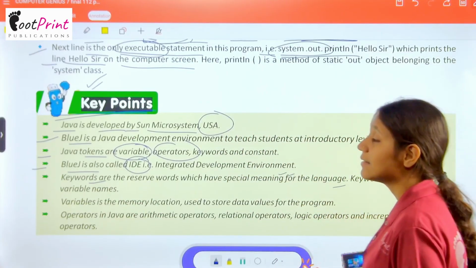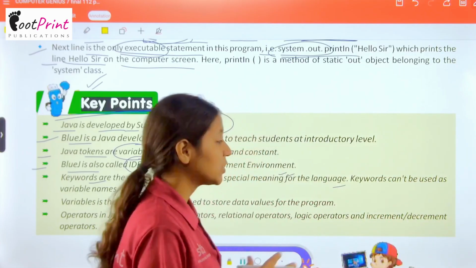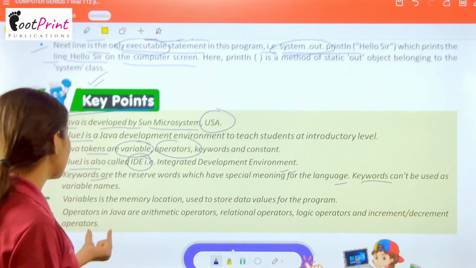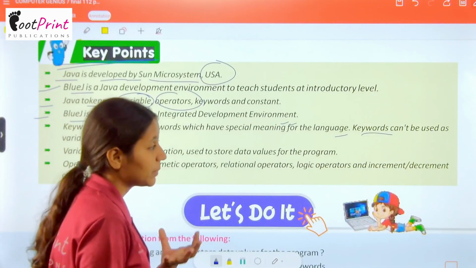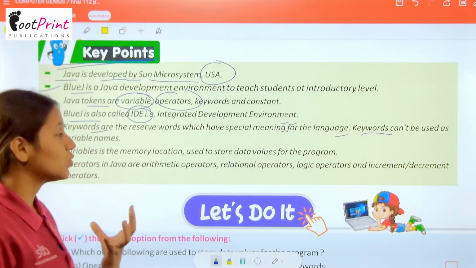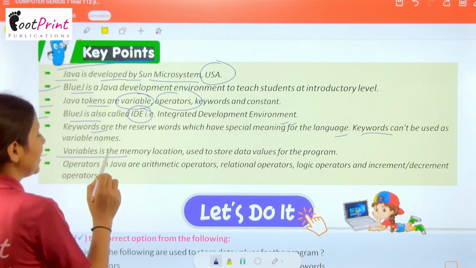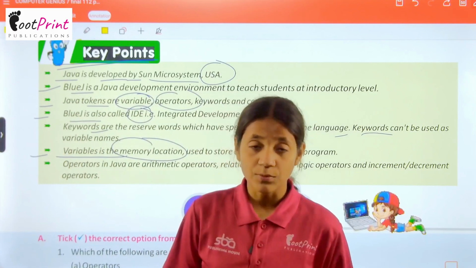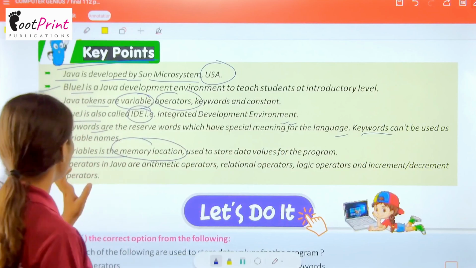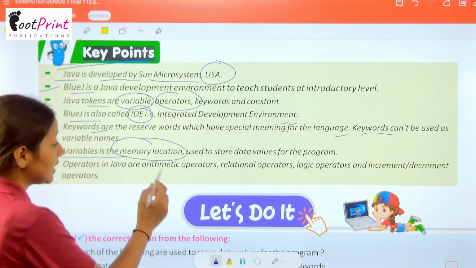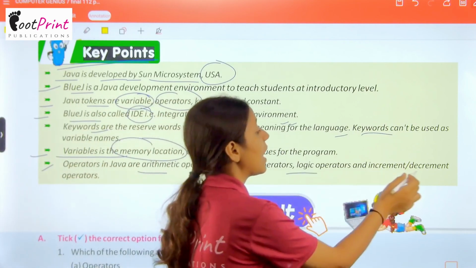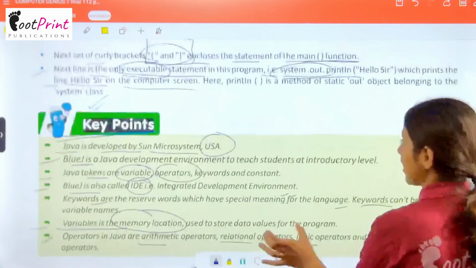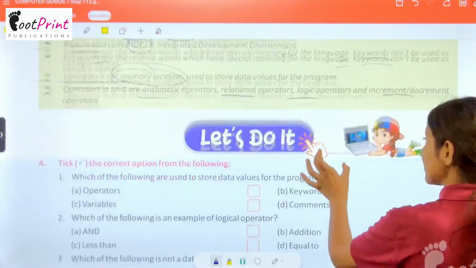Keywords ऐसे हैं reserved word है, okay? जो कि एक special meaning रखते हैं language के लिए. Keywords can't be used as variable names. Keywords को हम कभी भी variable के names में use नहीं कर सकते हैं. Now, variable is the memory location used to store data values for the program. Then we have operators in Java: arithmetic, relational, logical and increment decrement operators. So students, that was all about your key points as well as the chapter.